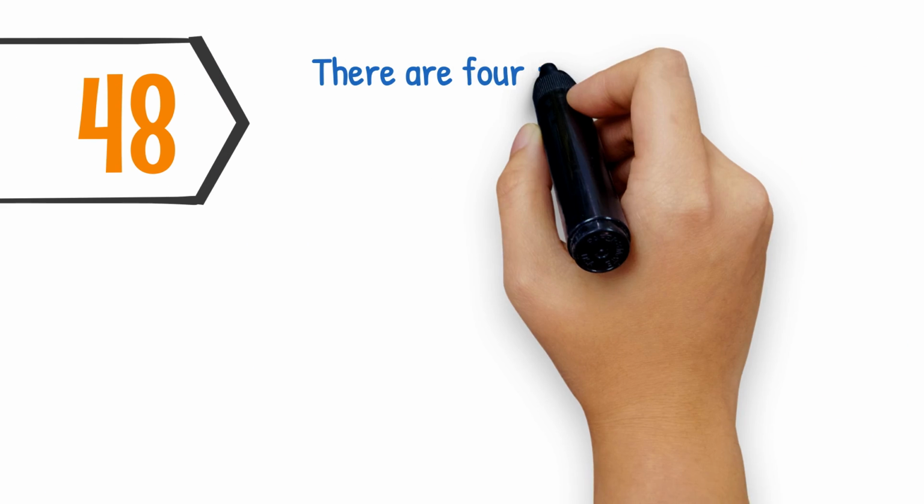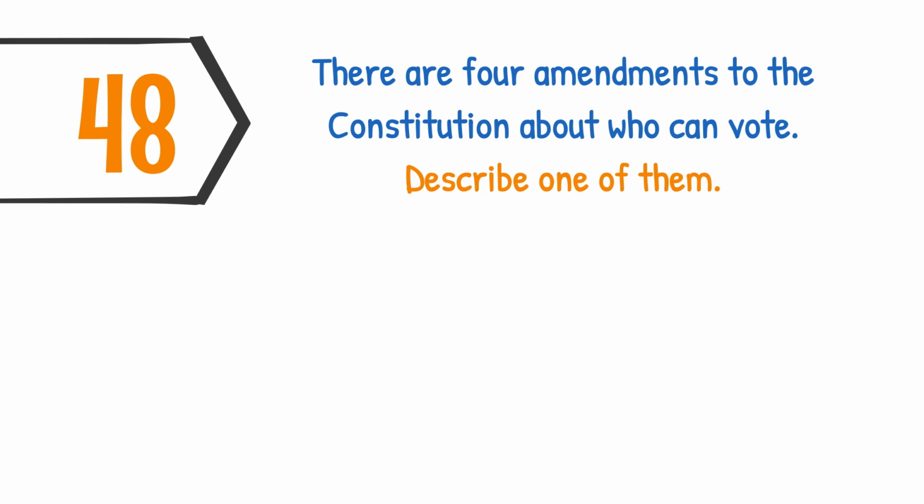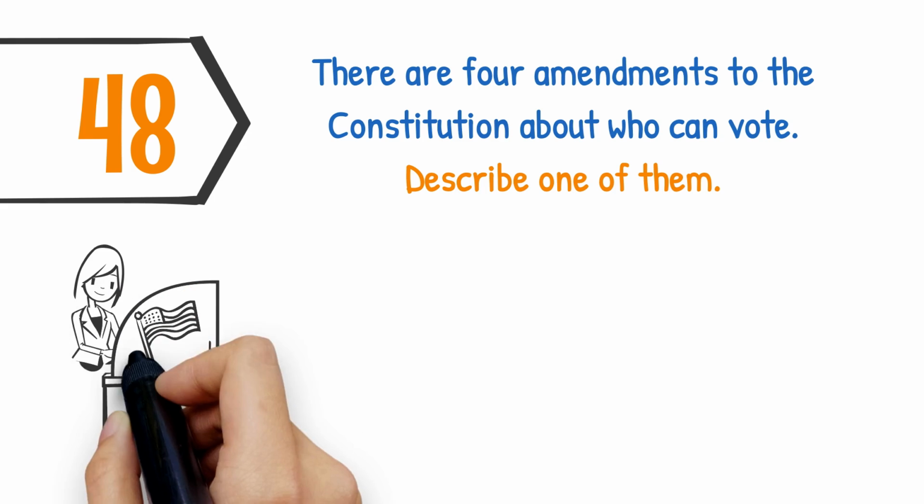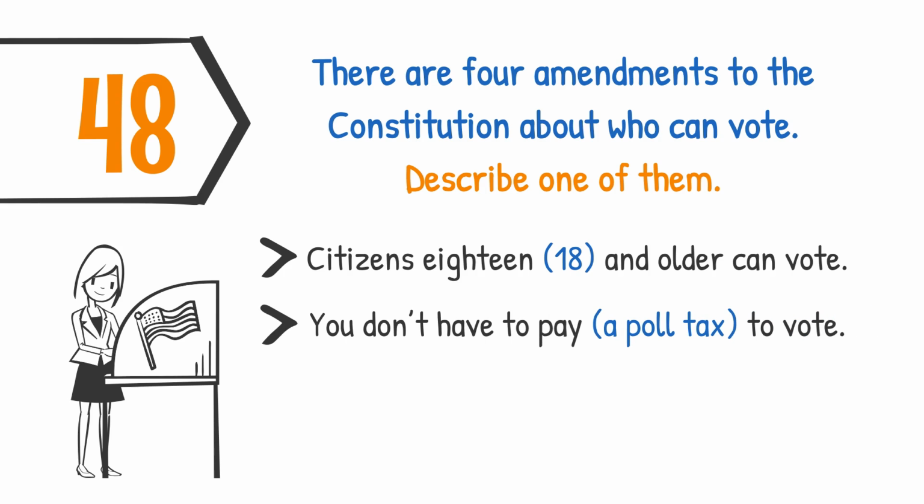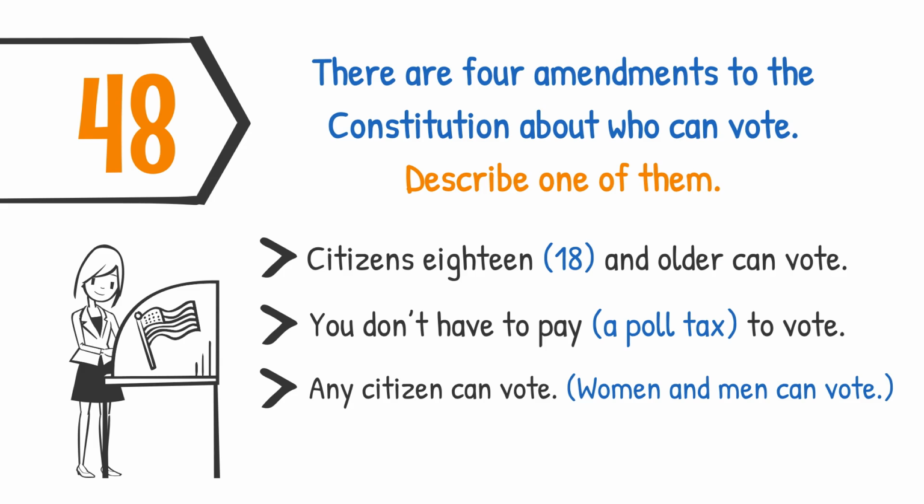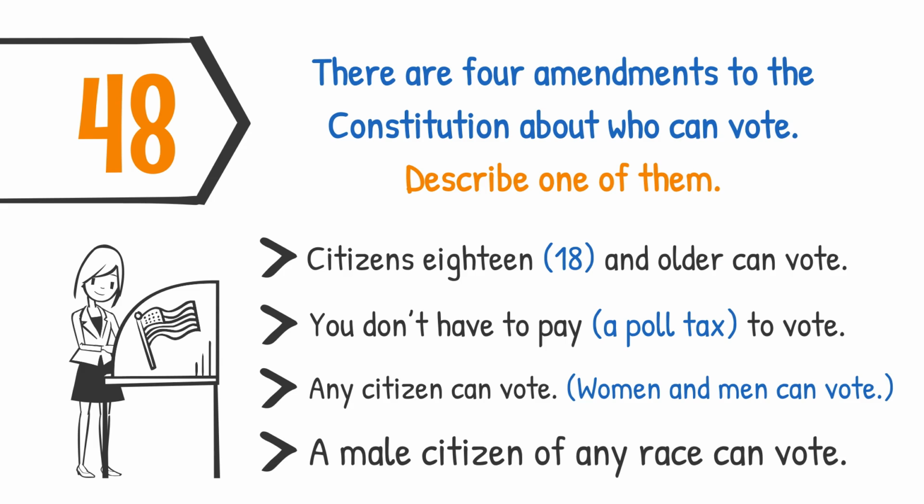There are 4 amendments to the Constitution about who can vote. Describe one of them. Citizens 18 and older can vote. You don't have to pay a poll tax to vote. Any citizen can vote. A male citizen of any race can vote.